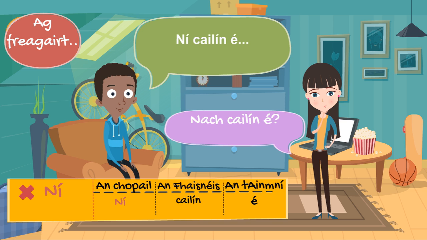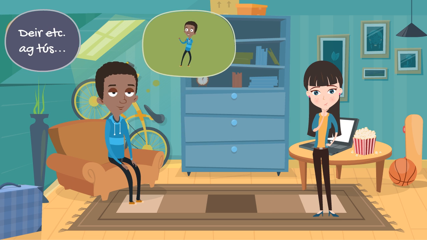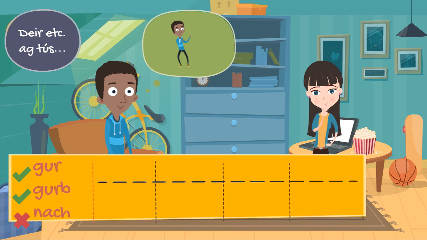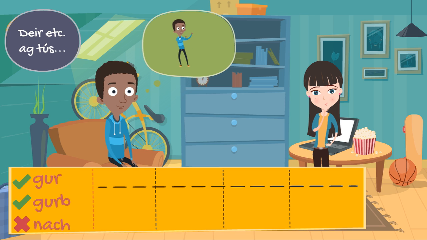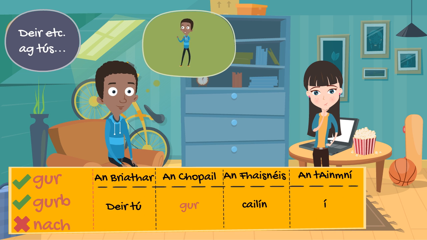If a verb such as dar or ceap is at the beginning of the sentence, we use the fhoirm indíreach, or indirect form of the copula. We do this by using the copula words gur, gurb, or nach. The gur and gurb are used for positive sentences and nach for negative sentences. The structure of this type of sentence is as follows. Briathar, an Chopail, an aithris, an t-ainmní.